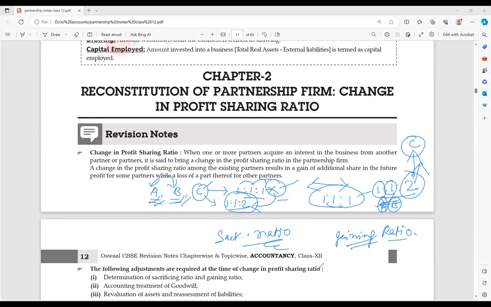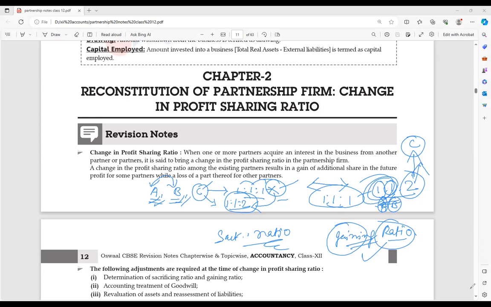One note you should remember: how much both have sacrificed, exactly that much the gaining will be, equal to them. Indirectly, if you find out how much C gained, you can find out how much A and B sacrificed; the total C gained is what A and B sacrificed.